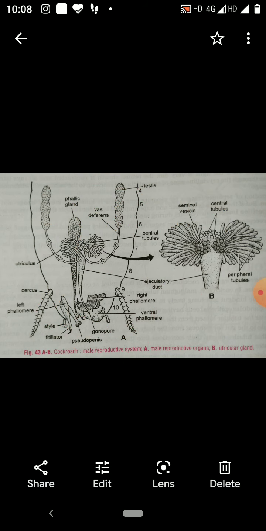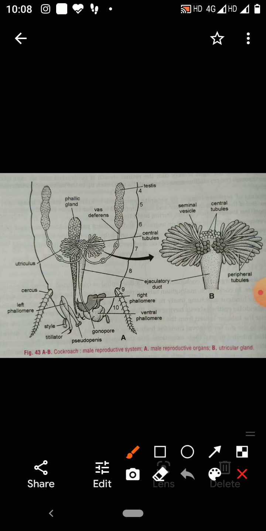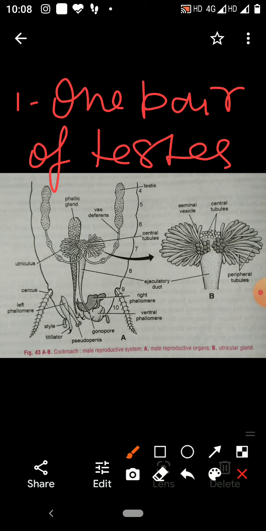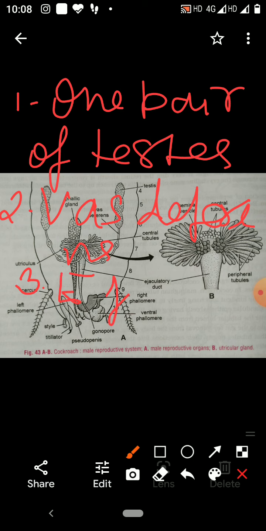Male reproductive system of cockroach consists of one pair of testes, vas deferens, ejaculatory duct, utricular and phallic glands.